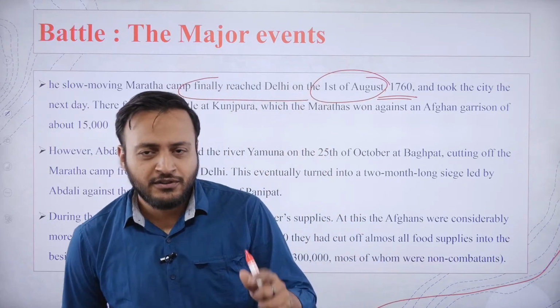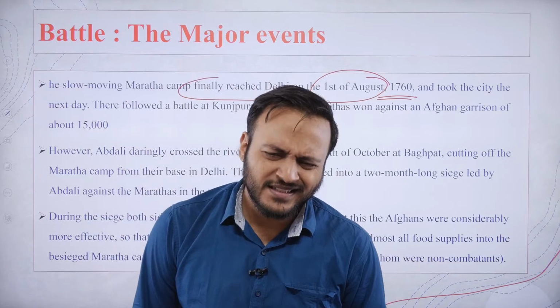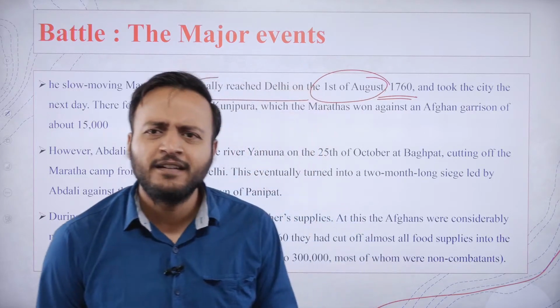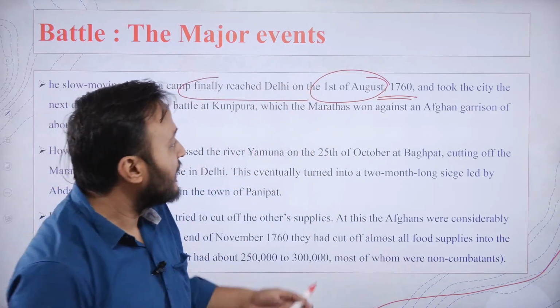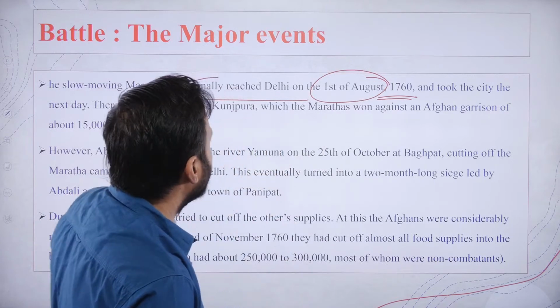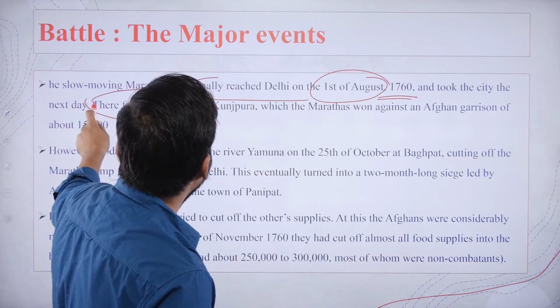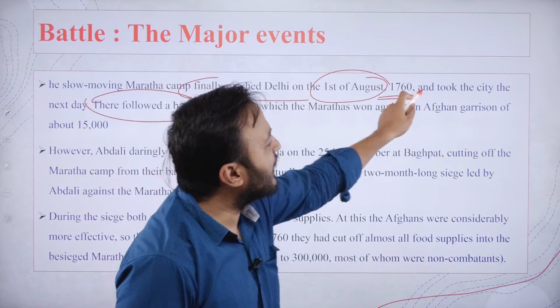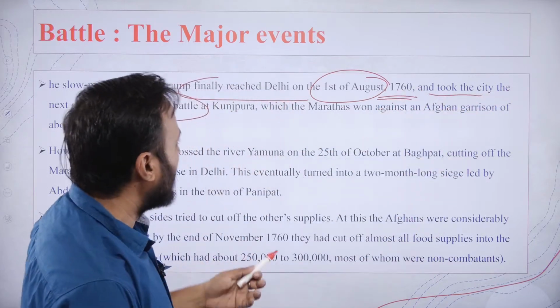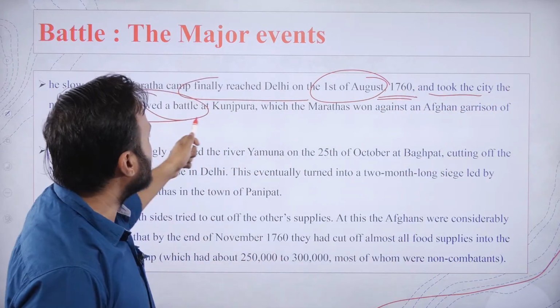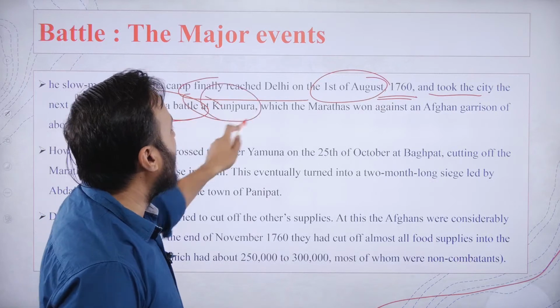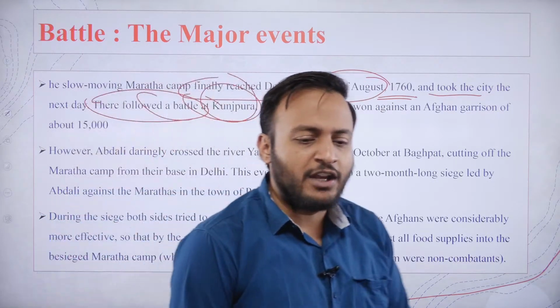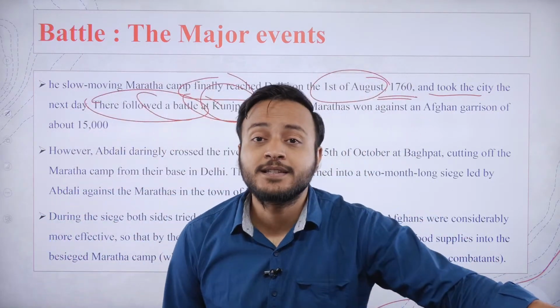After traveling that much distance, they were obviously exhausted. They reached Delhi and took control of the city very quickly. After that, there was a small battle of Kunjpura, in which the Marathas defeated the Afghans.